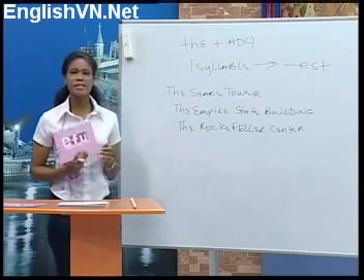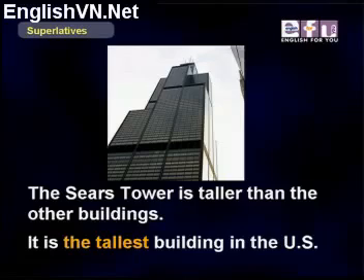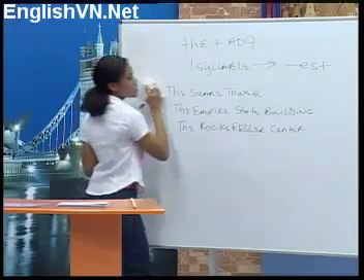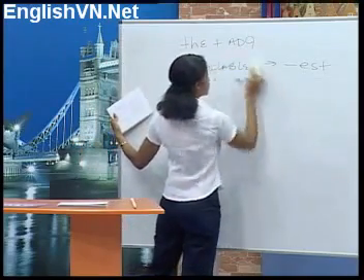Now take a look at this sentence on your screen. The Sears Tower is taller than the other buildings. So that means it is the tallest building in the U.S. Okay, let's look at some other places or things.